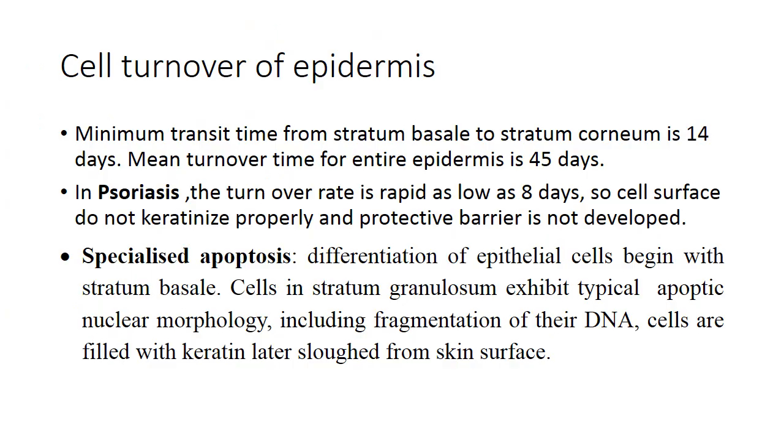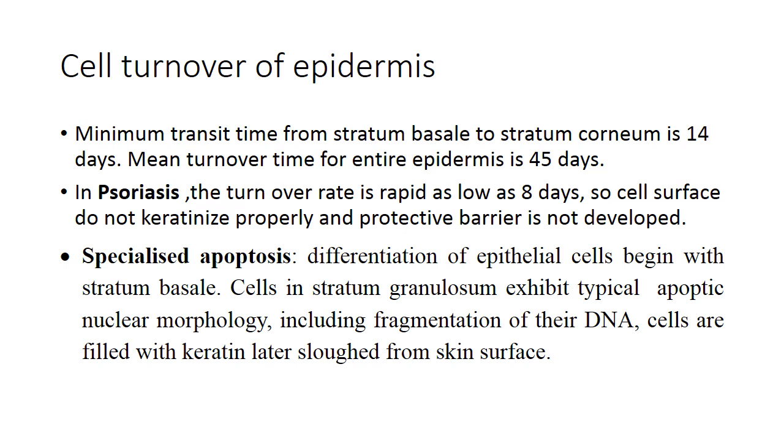The mean turnover time of the entire epidermis, that is, the transit time from stratum basale, when the cells are mitotically dividing and migrating to the most superficial layer of stratum corneum, is about 45 days, and the minimum transit time is about 14 days.